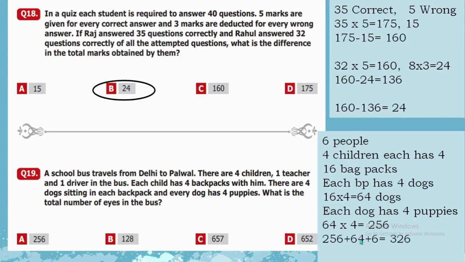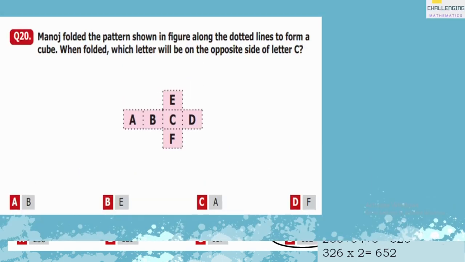256 puppies plus 64 dogs plus 6 people. The total is 326. Obviously, we are not going to add backpacks here. So 326 multiplied by 2, because each of them has 2 eyes. The answer is 652. Option D is the correct answer over here.